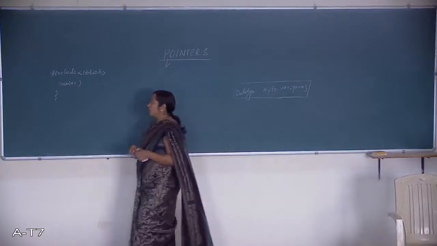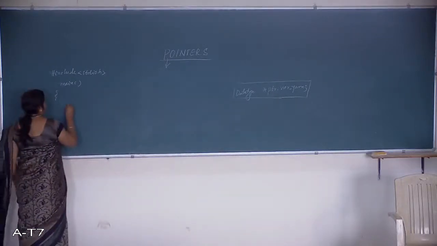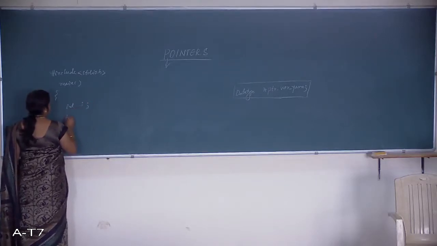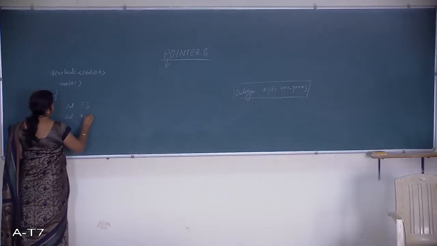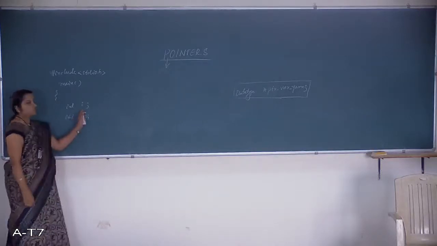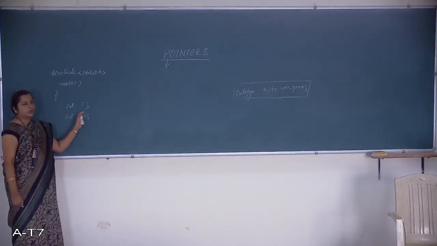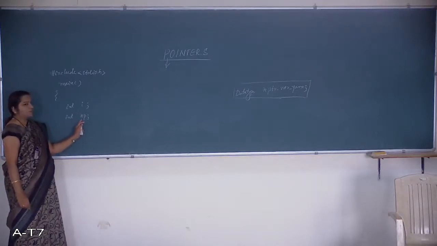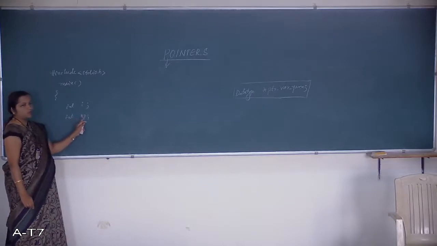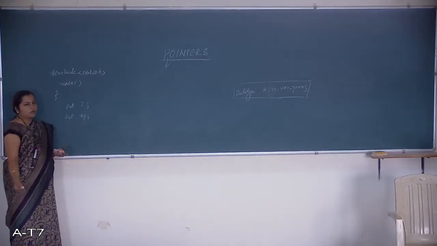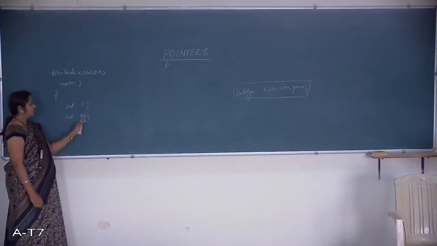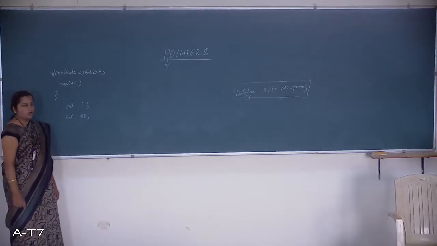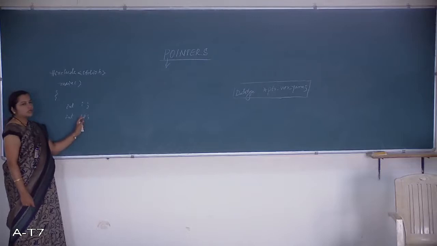And how do I declare it now? I will declare i as an integer variable and p as a pointer variable. This is your ordinary variable, a normal variable which holds the value, whereas this one is a pointer variable because of this asterisk symbol. However you want, you can place it either here or in the middle, but the good programming style is to always attach it to the variable name. Even if I write int star with space p, that is also allowed, but try to attach the symbol to the variable name.